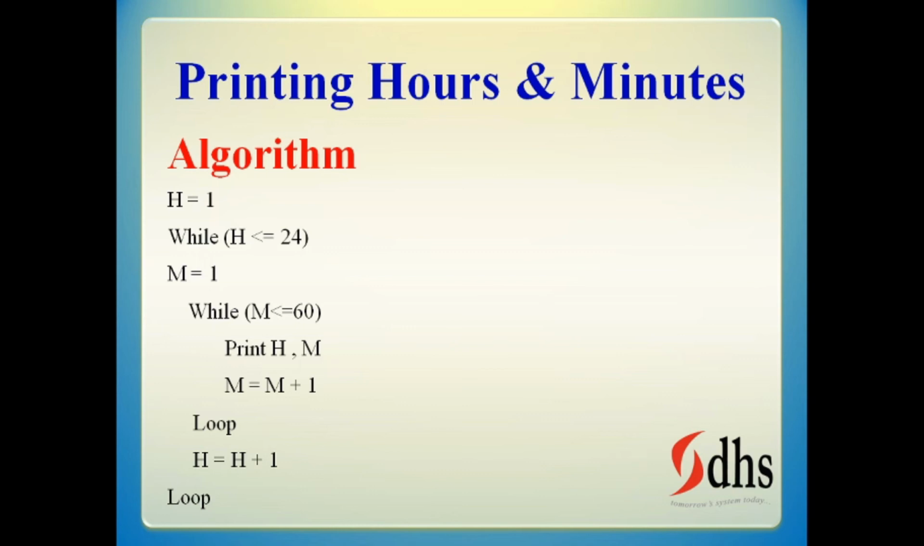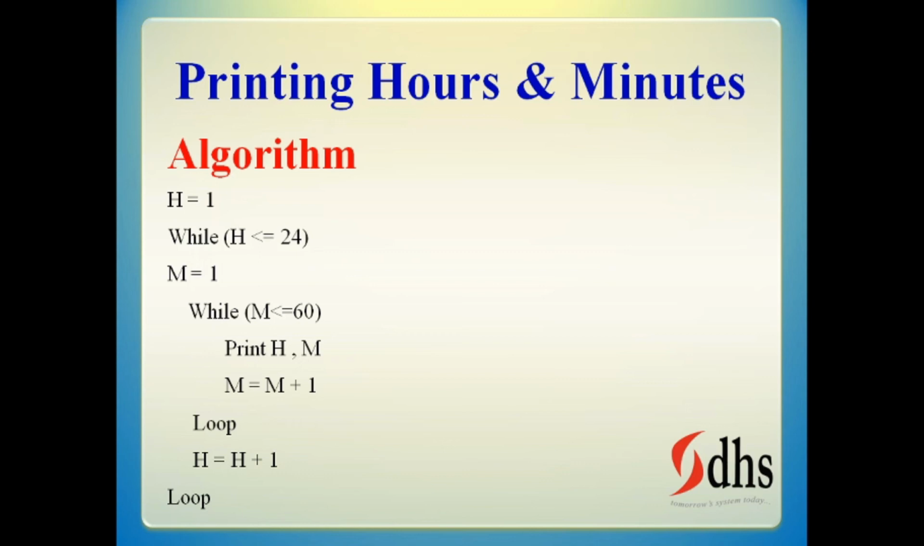For the first hour, it is going to print hour 1, minute 1, hour 1, minute 2, up to hour 1, minute 60. Then it becomes 61, and this loop will come out. Then hour will be incremented by 1, that is 2. Again the loop will go, again minute will be initialized with 1. So for the second hour, minute will start at 1, and like that it will keep printing.